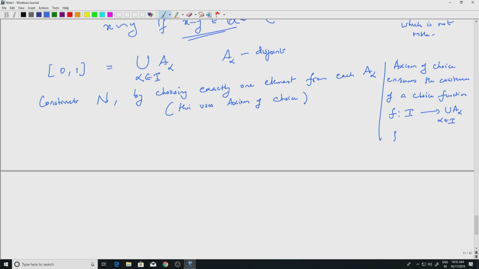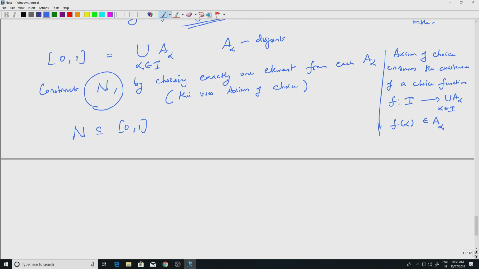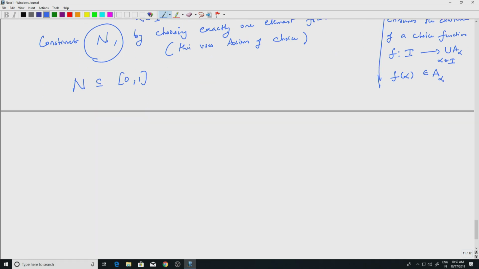What is the property? f of alpha will be in A alpha. So you can pick one element from A alpha for every alpha. That is what the axiom of choice tells you, that it is possible to do that, and you put them together to get the set N. So N is of course contained in 0 1. These are numbers in 0 1. We do not know what it looks like inside 0 1. Okay. So the claim is that N is not measurable.